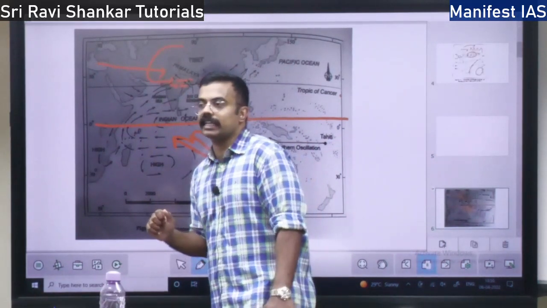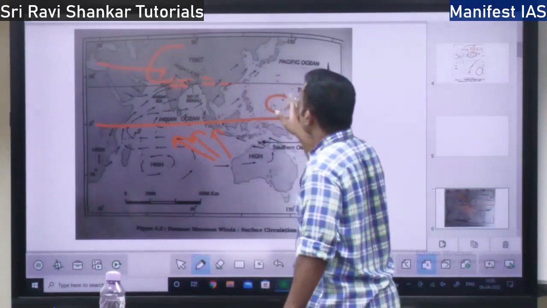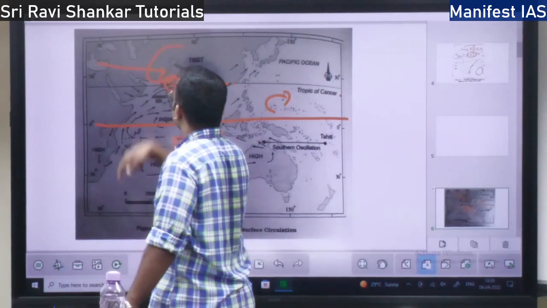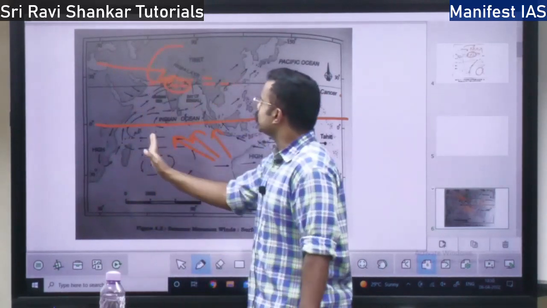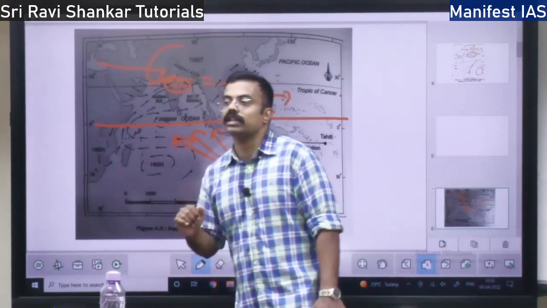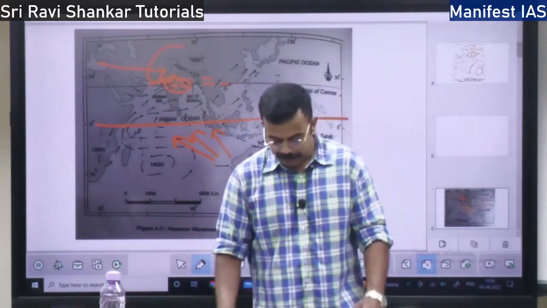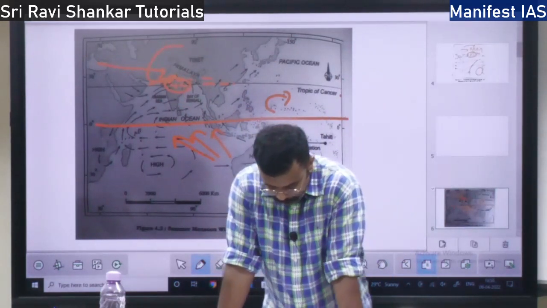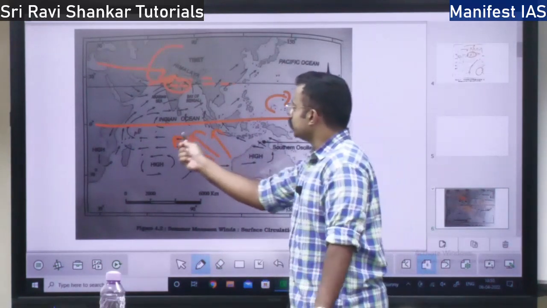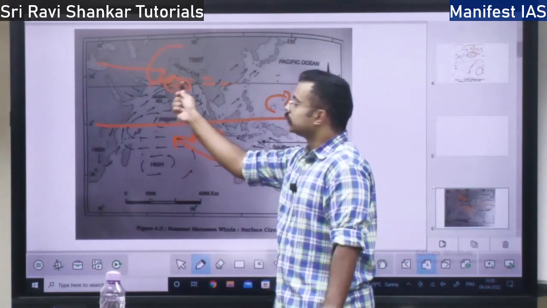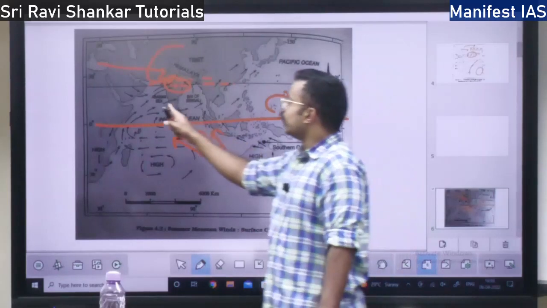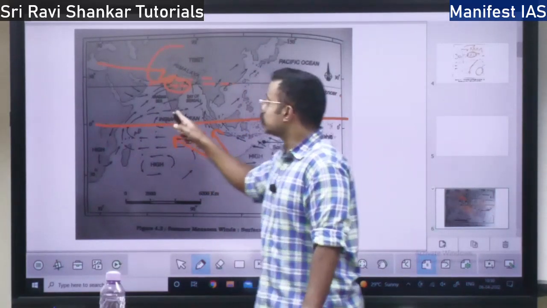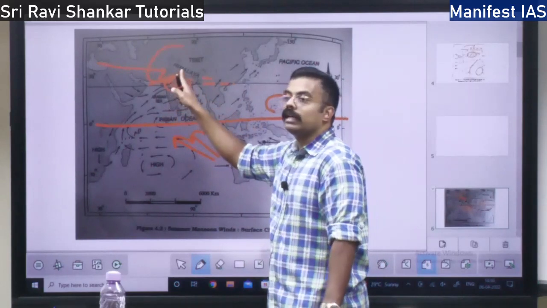Why does it change its direction? Because of Coriolis force. It will change the direction towards the north, and since this is a region of low pressure, it will attract the winds into the low pressure region, right? So ITCZ attracts the wind from the southern hemisphere. As it is moving towards the ITCZ, it will capture a lot of moisture. Once it captures a lot of moisture, it will bring rainfall.